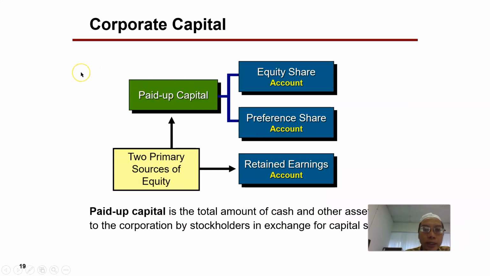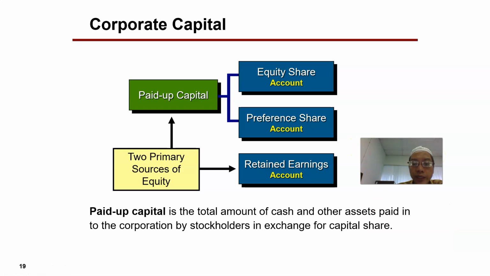So under the equity of the companies, besides having capital or the shares, the other source of equity is the retained earnings. Retained earnings is any remaining profit after tax and after dividend that is rolled back, not distributed but kept by the company to be used in future years. That is called retained earnings, and retained earnings will be part of the equity.